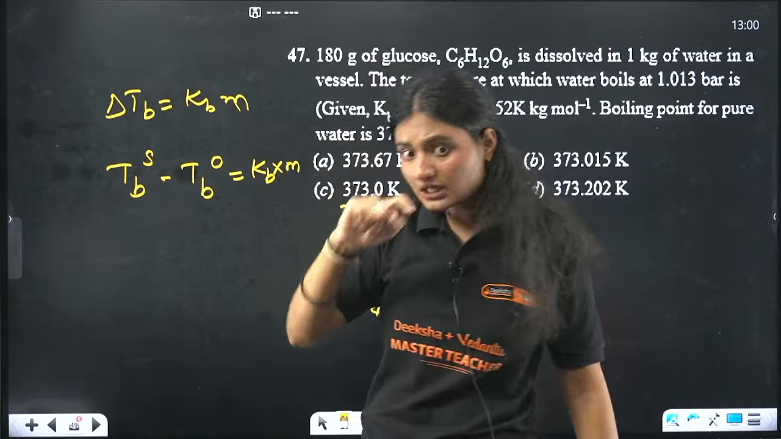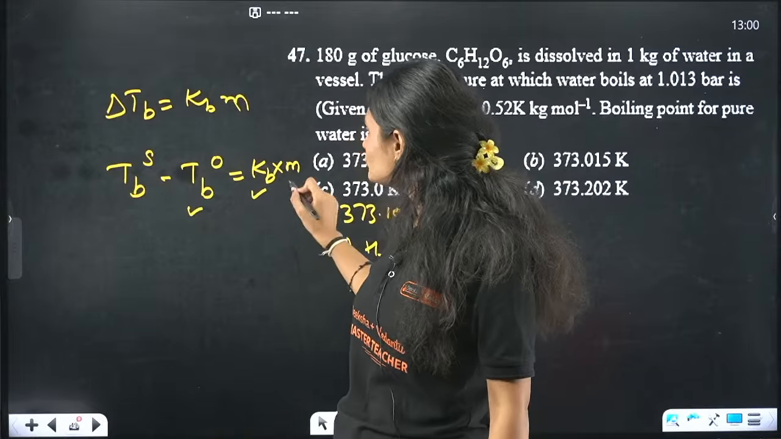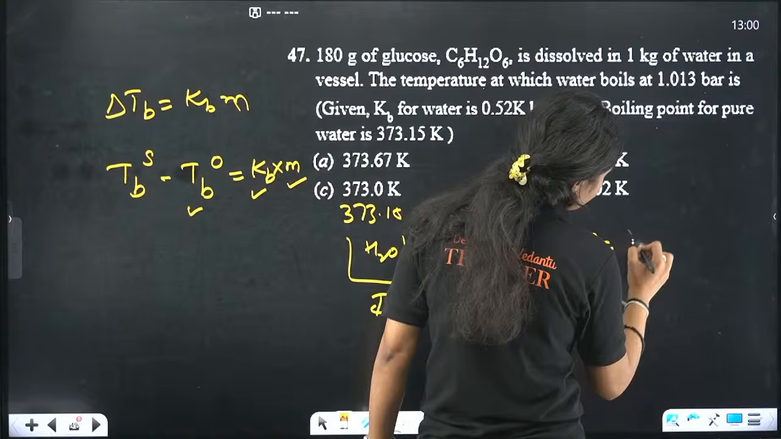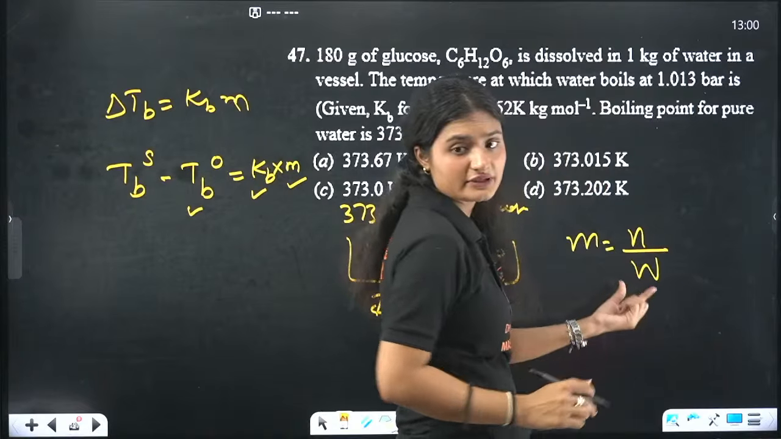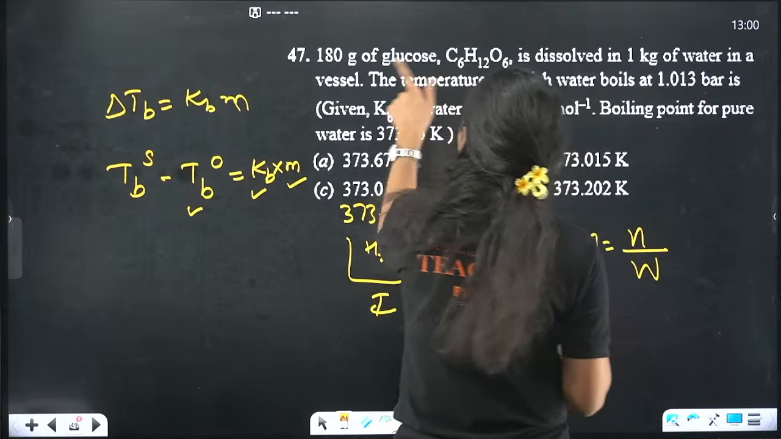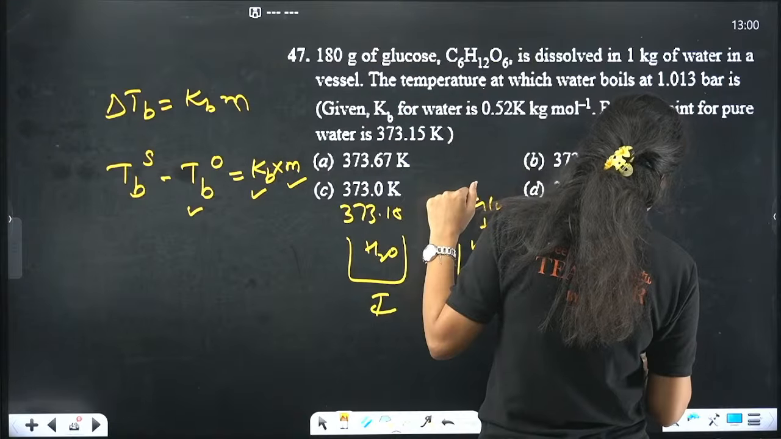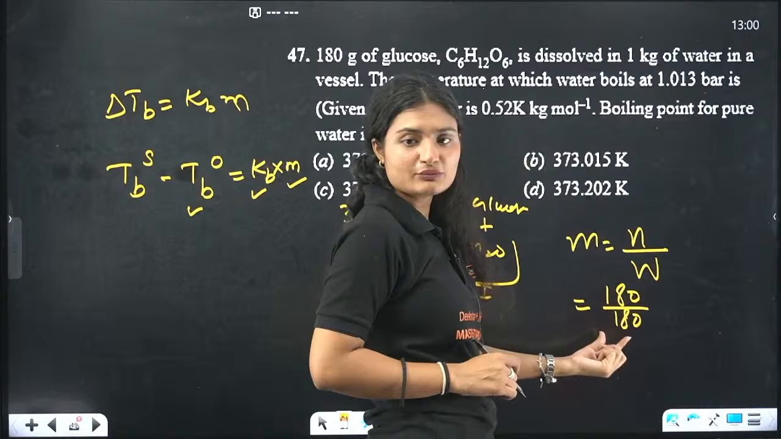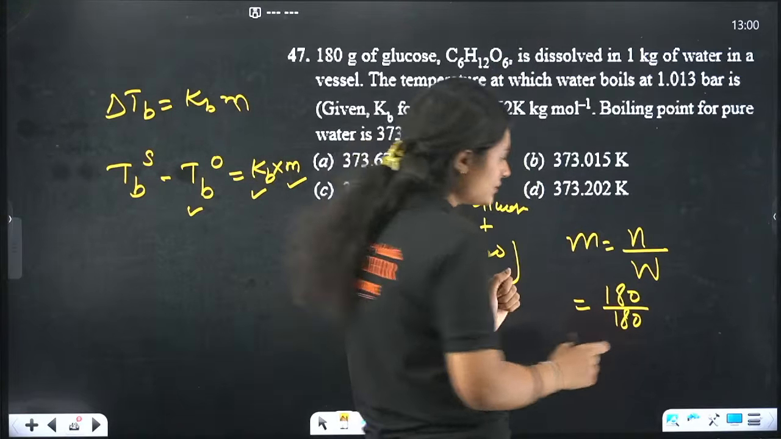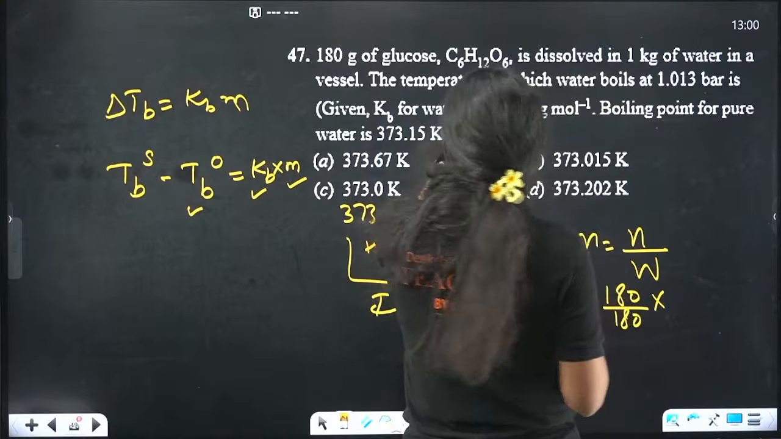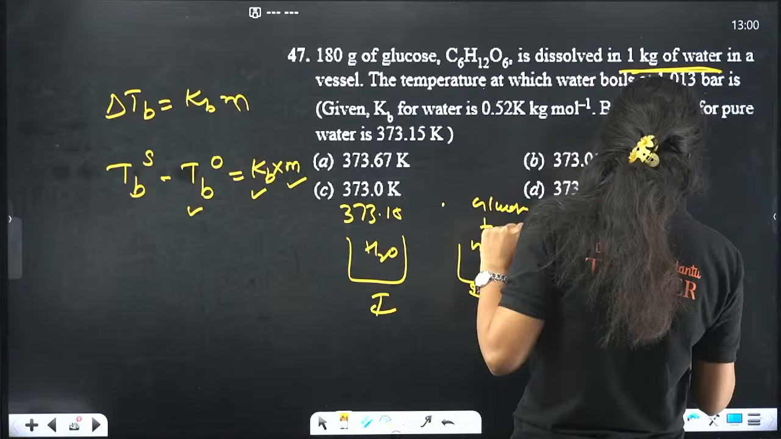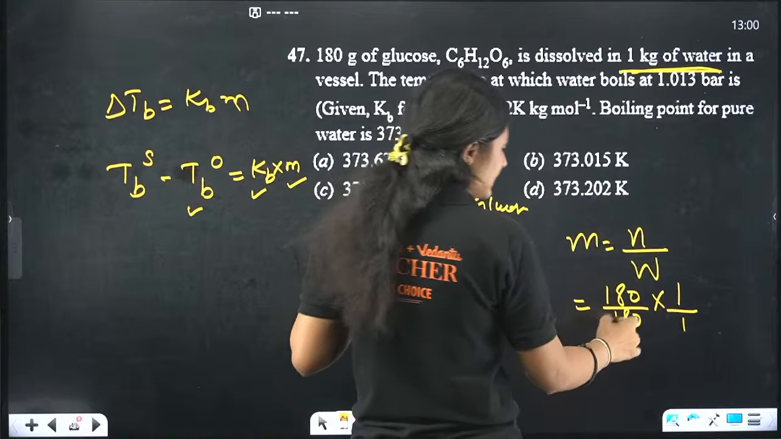Okay. We have this value. Molarity is easy to find out. How? Molarity is the number of moles of solute present per kilogram of solvent. What is the number of moles of solute? 180 gram of solute is present, and the molecular mass of solute, glucose, is 180 gram. What is the amount of solvent? The solvent is water, and water's amount is 1 kilogram, right? So molarity is 1.